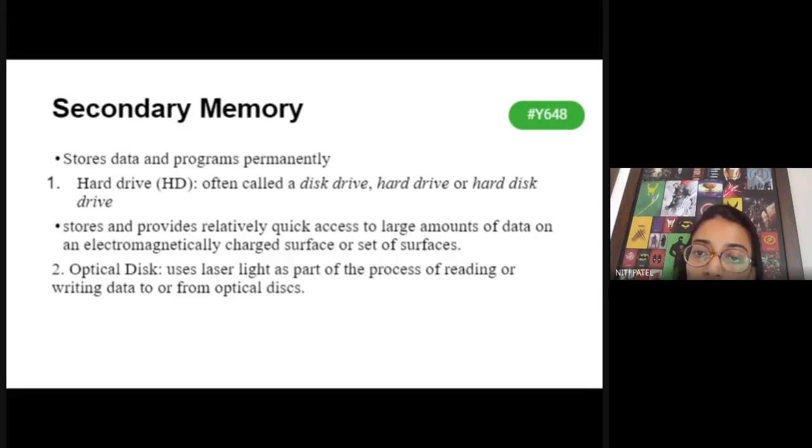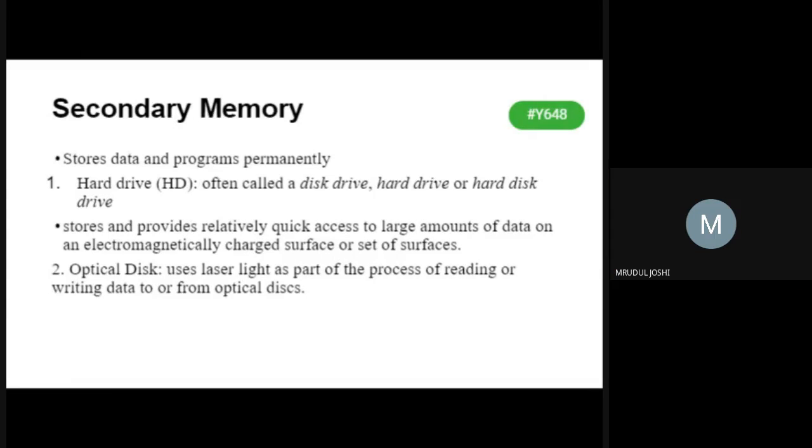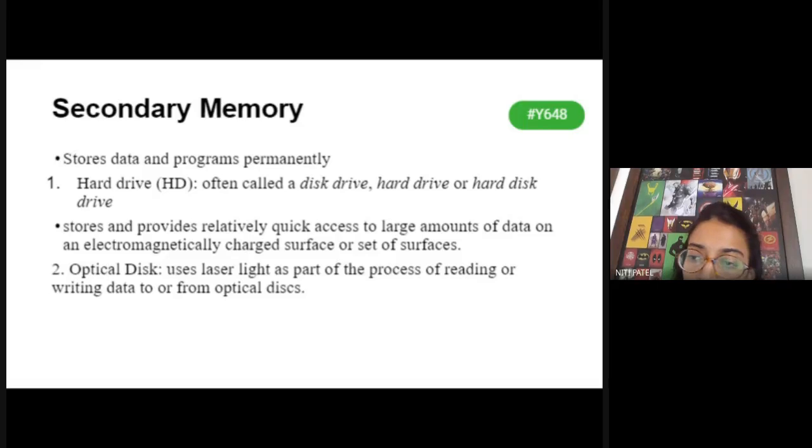Mrudul, next difference. Ma'am, RAM is also known as the primary memory, whereas hard disk is the secondary memory of the computer. Okay.